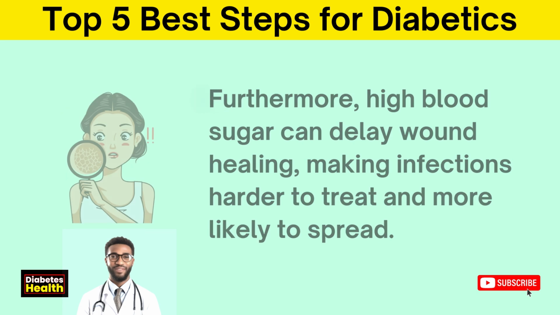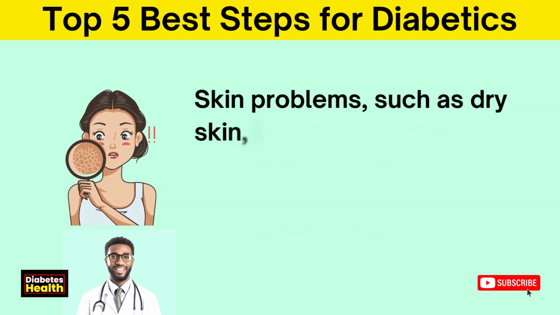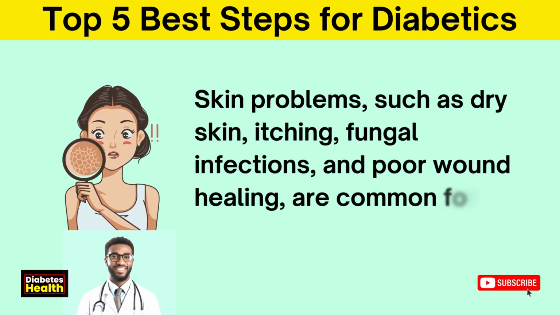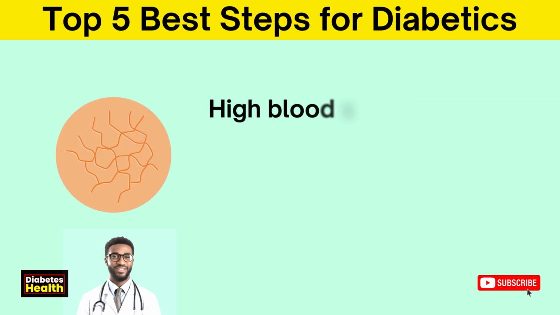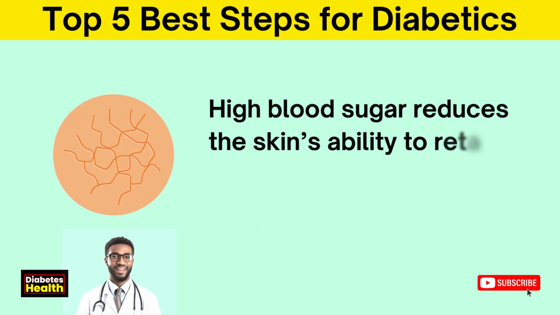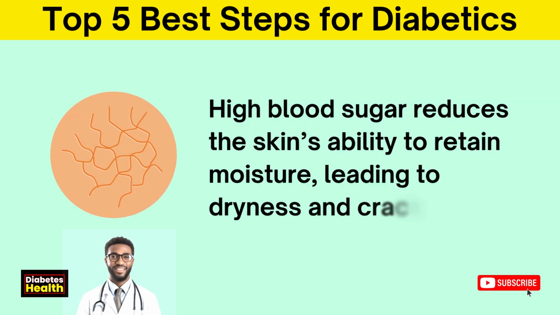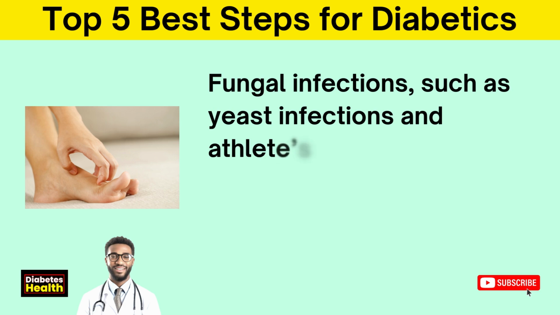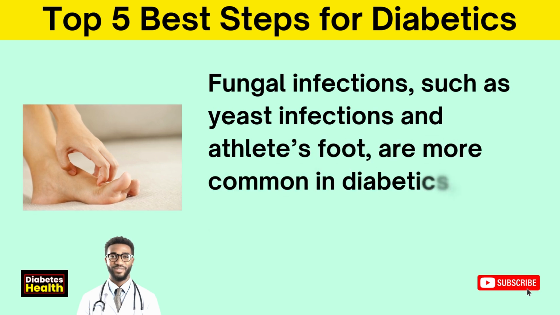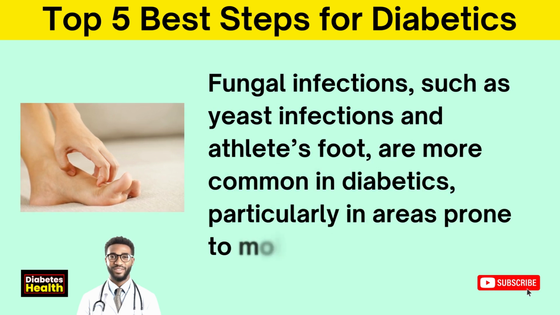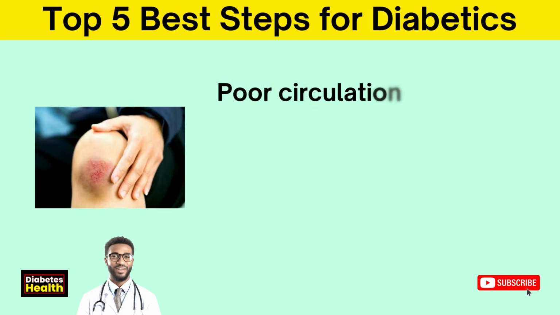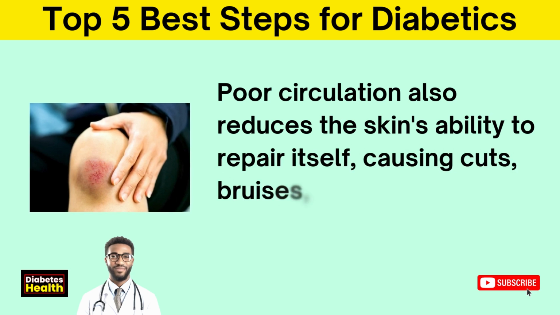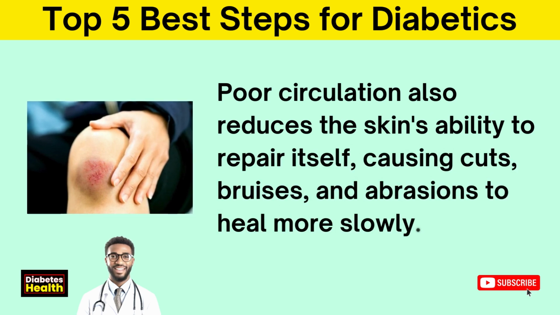Skin problems, such as dry skin, itching, fungal infections, and poor wound healing, are common for diabetics. High blood sugar reduces the skin's ability to retain moisture, leading to dryness and cracking. Fungal infections, such as yeast infections and athlete's foot, are more common in diabetics, particularly in areas prone to moisture. Poor circulation also reduces the skin's ability to repair itself, causing cuts, bruises, and abrasions to heal more slowly.